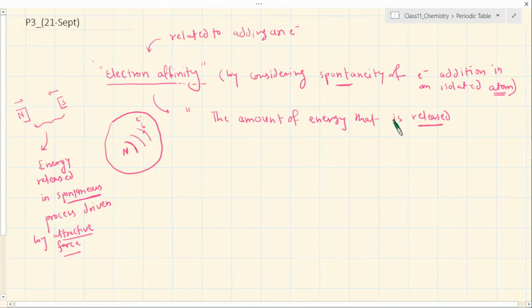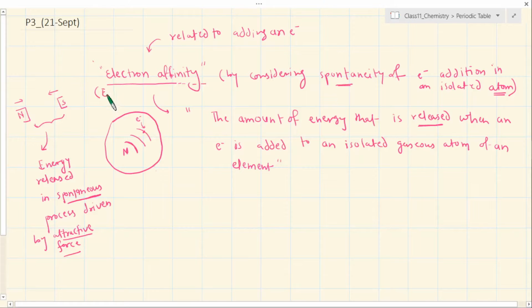Okay, let me complete the definition. The amount of energy that is released when an electron is added to an isolated gaseous atom. Isolated gaseous atom means I'm talking about always a single atom of an element. That's called electron affinity. Electron affinity is also referred to as electron gain enthalpy.